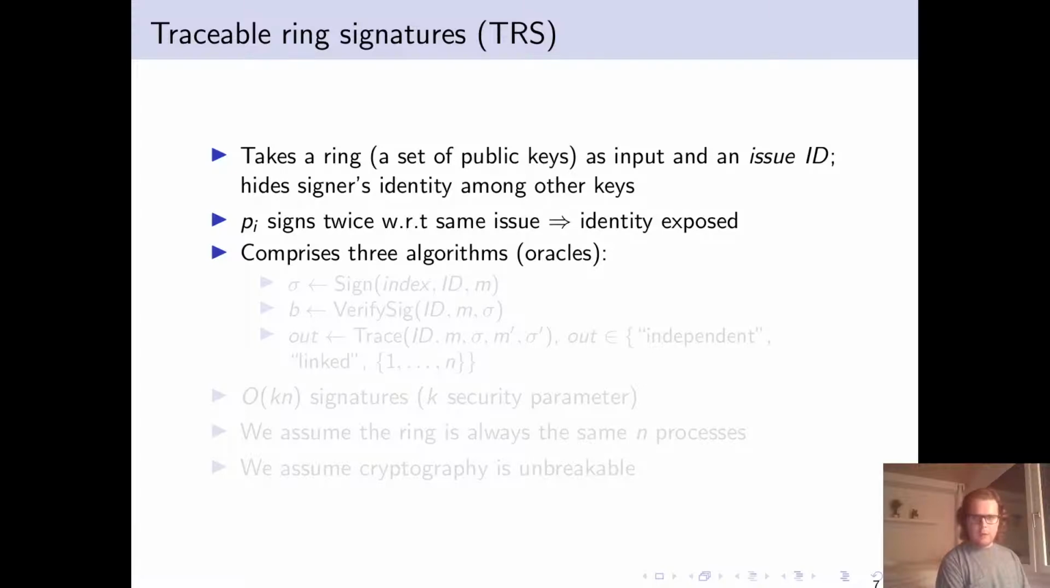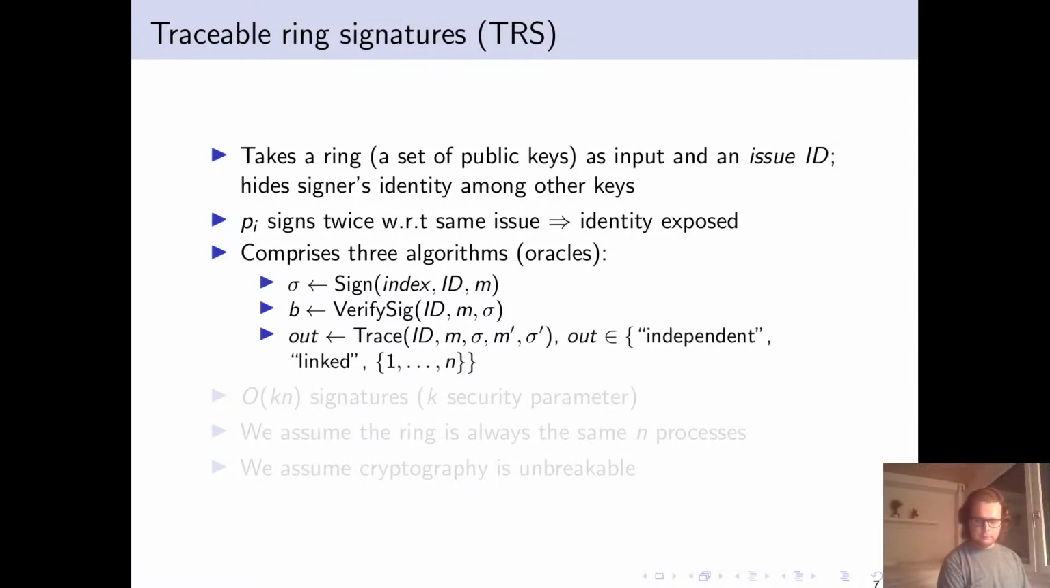The TRS comprises three algorithms, which we consider to be distributed oracles, which processes can access. We have the sign oracle, which takes an index i, an issue, and a message and outputs a signature. We restrict the oracle such that only P_i can sign with respect to index i, and cannot obviously sign with respect to other indices. The verification function is standard, and we require that for verification to succeed, a signature and corresponding message and issue must have been input to the signing algorithm.